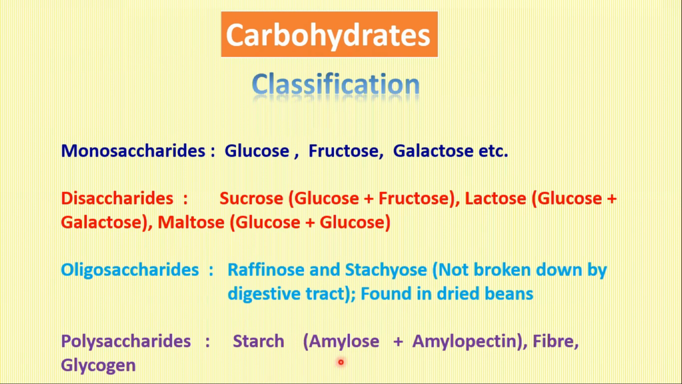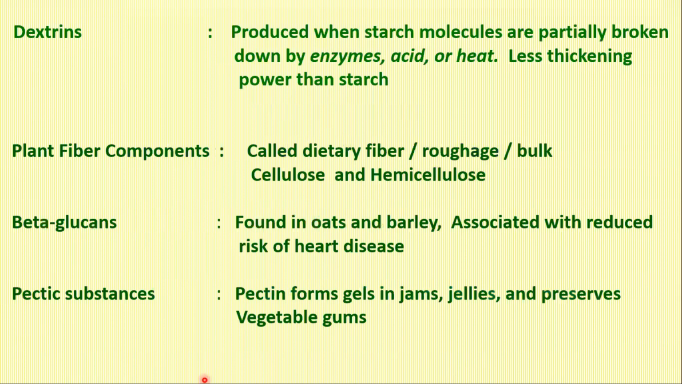Starch, which is part of our food, is mainly made up of two components, amylose and amylopectin. And fiber, that is what we call dietary fiber or roughage. And glycogen, a form of glucose, is stored in the body as glycogen. The other forms are dextrins. Dextrin is nothing but partially broken starch molecules, and therefore they have less thickening power than starch.